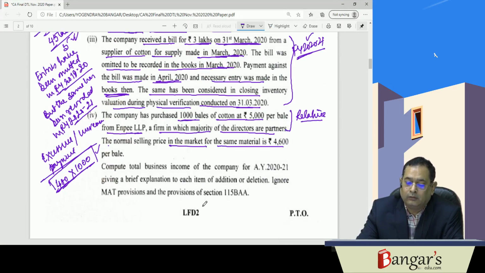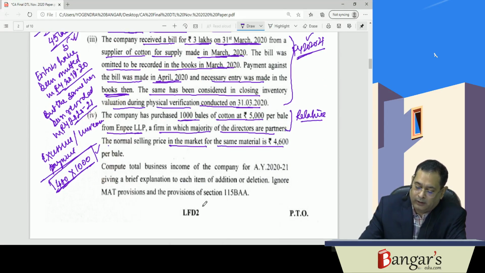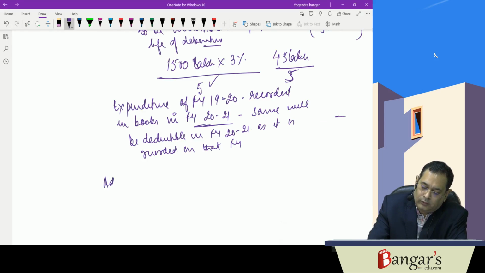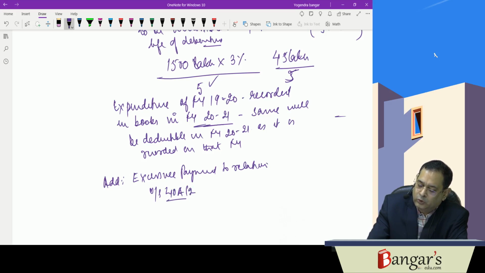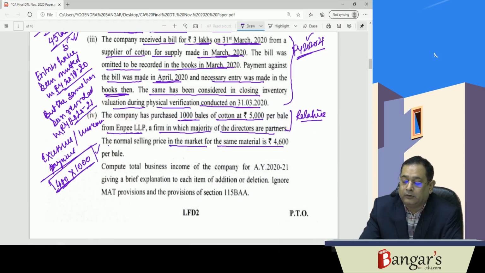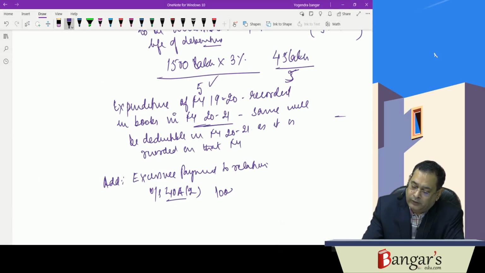Then we will be adding excessive payment to relatives under section 40A, whatever excessive payment is there. 1000 bales were there.